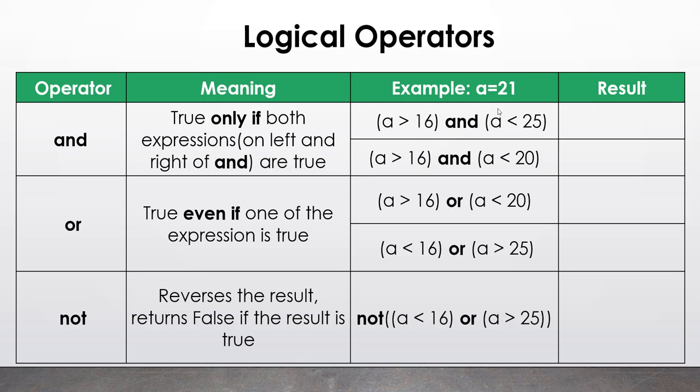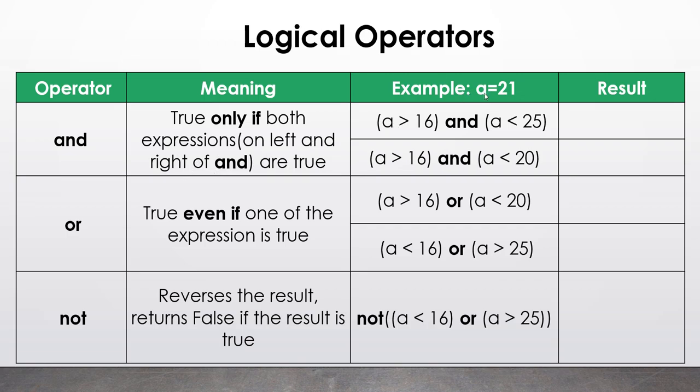It will evaluate both the expressions, whether a is greater than 16 and whether a is less than 25, and only if both the expressions are true, then the complete condition becomes true. That is the meaning that I have written: true only if both the expressions on the left hand and on the right hand side of AND are true.